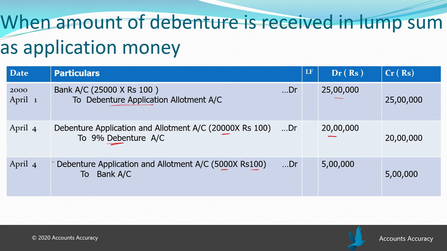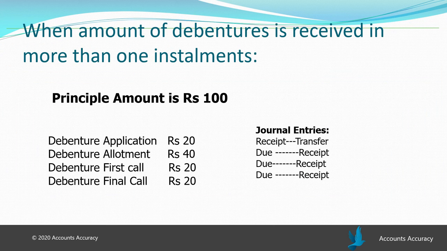Next, on 4th April, the rest of the 5,000 debentures' amount will be returned to the debenture holders. So, credit what goes out: bank will be credited. Debenture application and allotment account to bank account. Here 5 lakh, that is 5,000 into 100, 5 lakh will be returned back to the debenture holders.